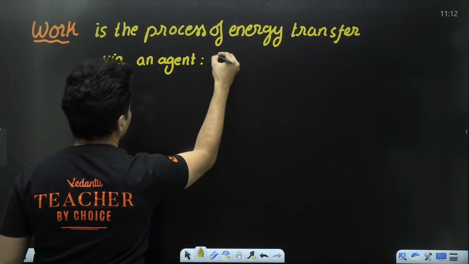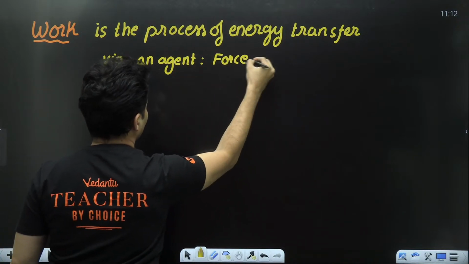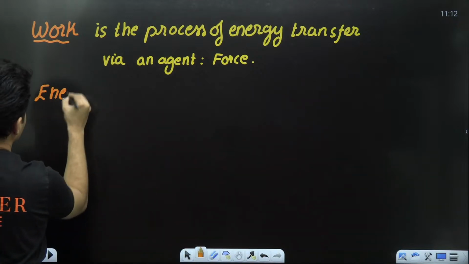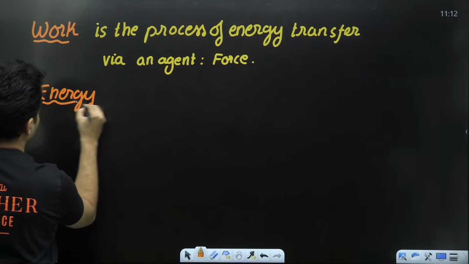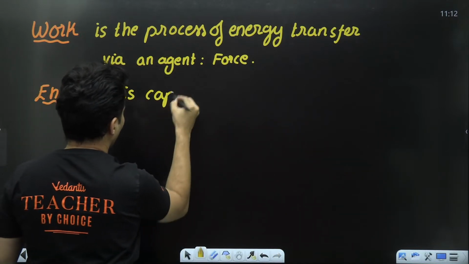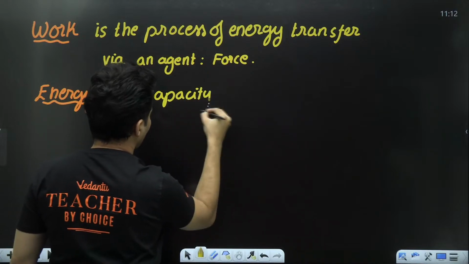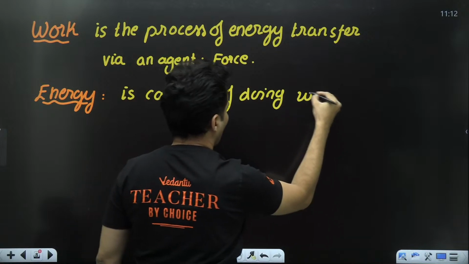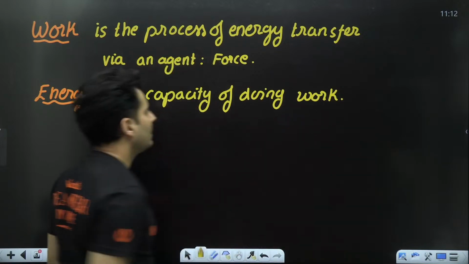And what is that agent? The agent is called force. If you ask me what energy is, it is nothing but the capacity of doing work.